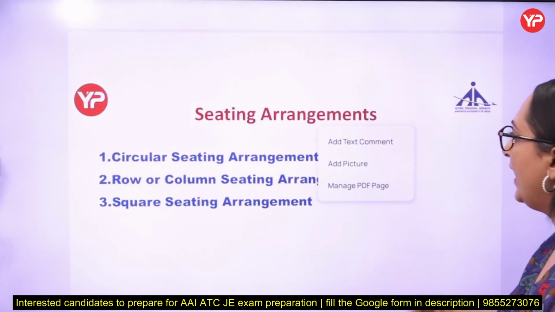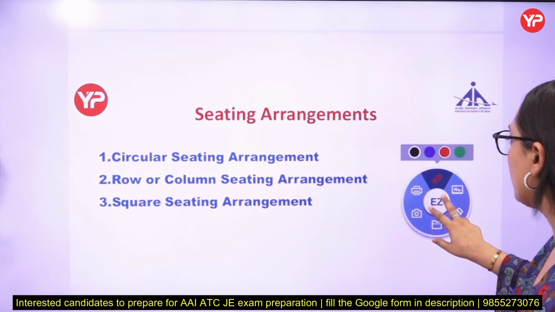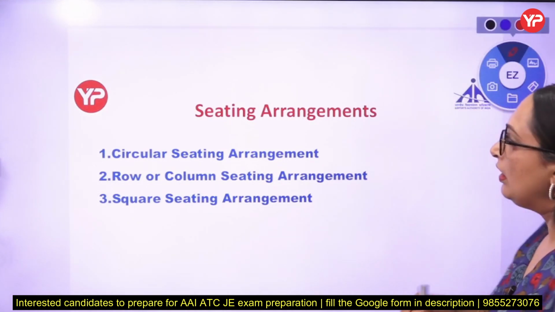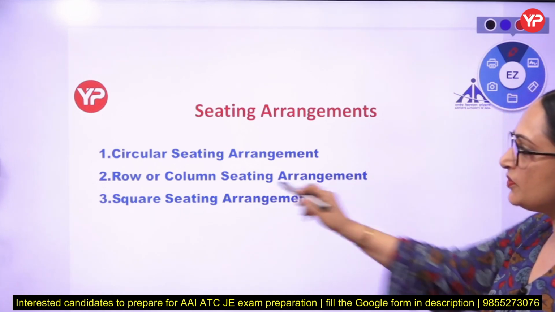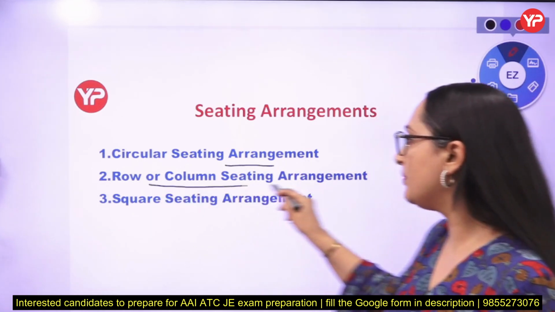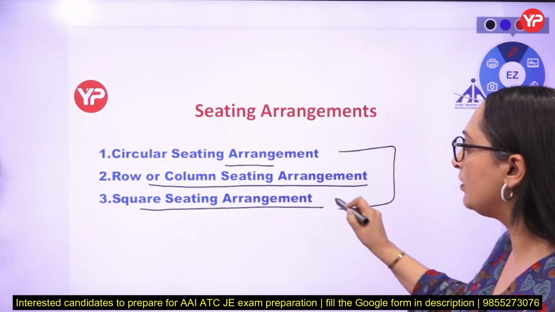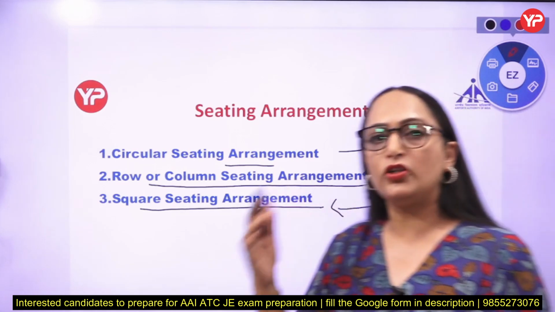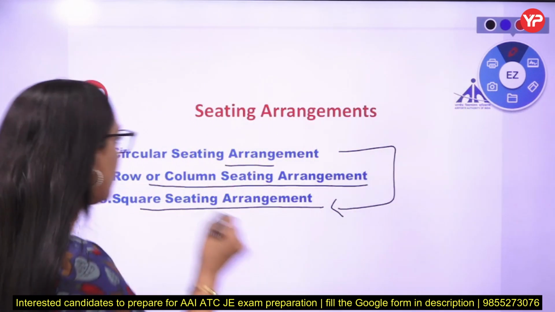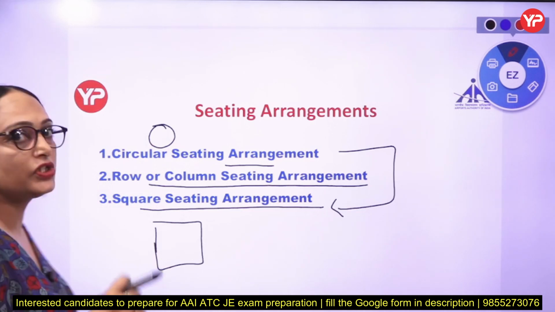See, we have 3 types of sitting arrangement: first circular sitting arrangement, then row and column sitting arrangement, then square sitting arrangement. Circular and square means when a set of people are sitting around a circular table or maybe a square shaped table.